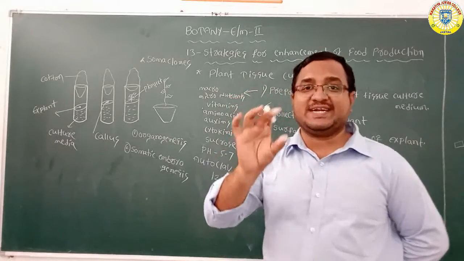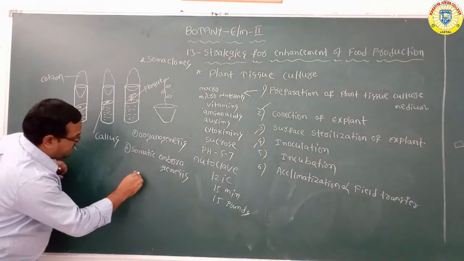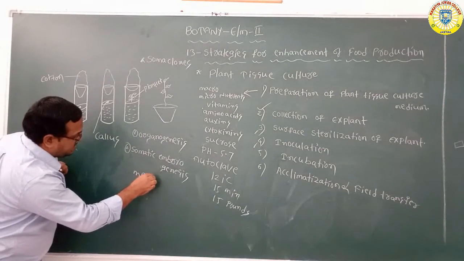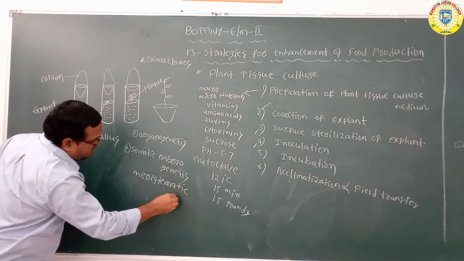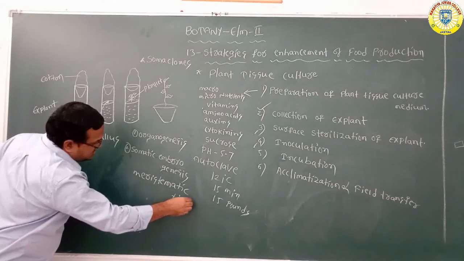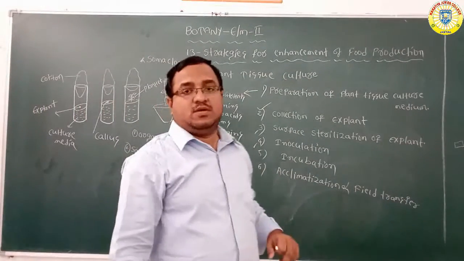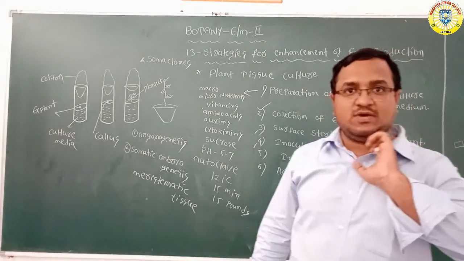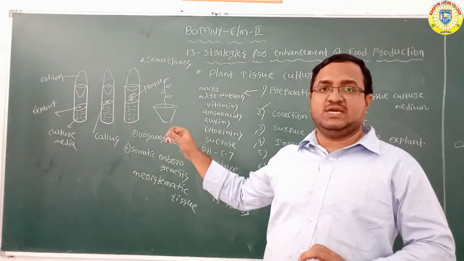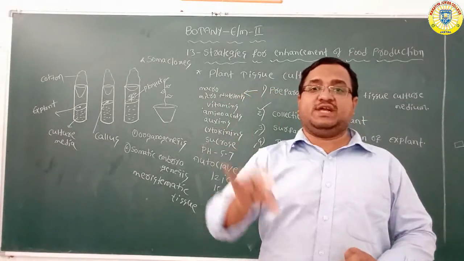Only the meristematic tissue is free from virus.